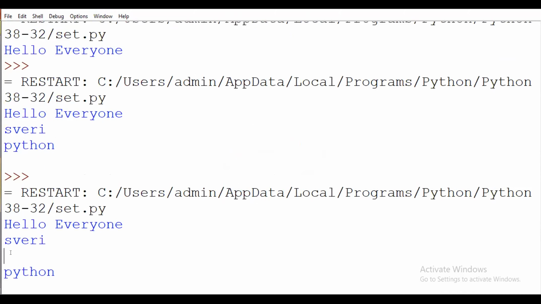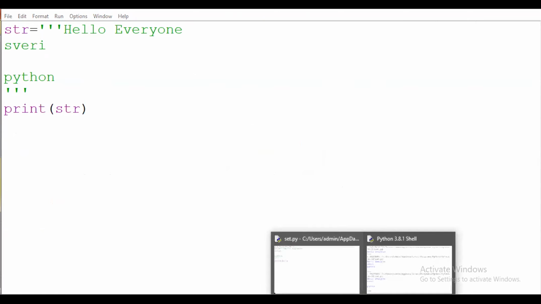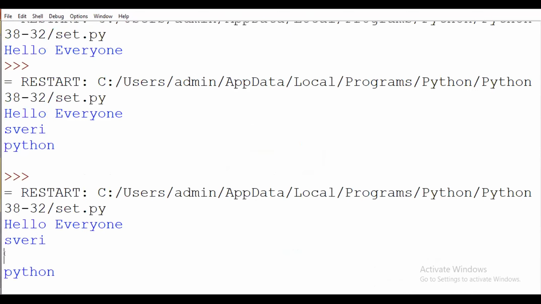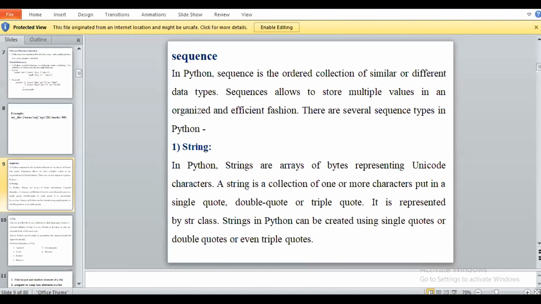Okay, if here I am passing the space, you have to see here, I am passing the space, it will be reflected the same in my output. Okay, it will be the difference between single quote and triple quote. Okay, so it will be the string data type. So any doubt regarding the string data type, it will be easy.